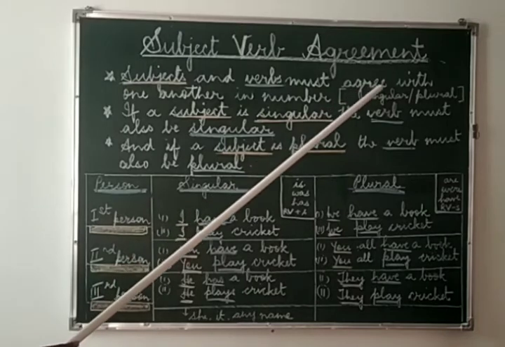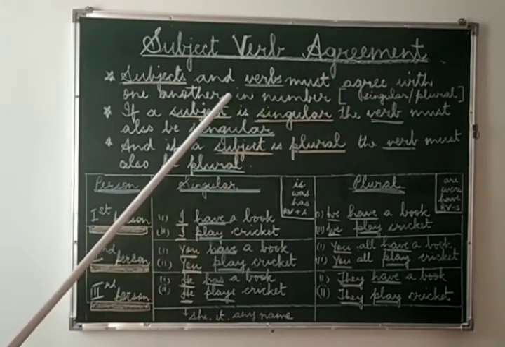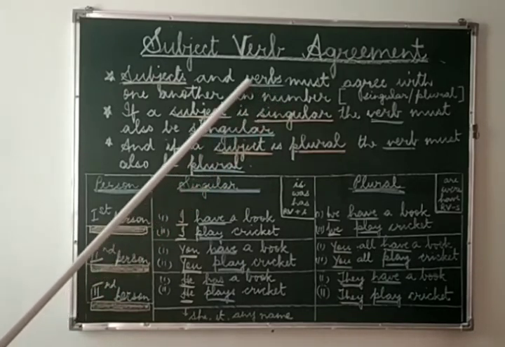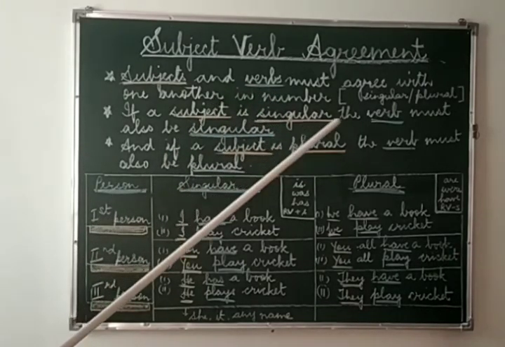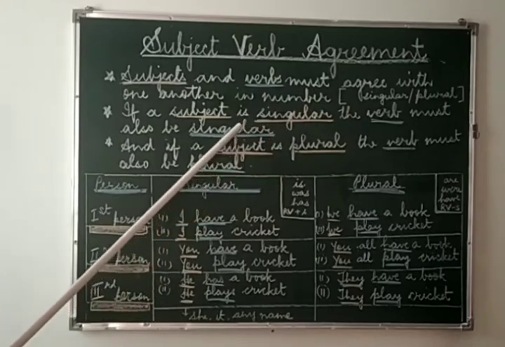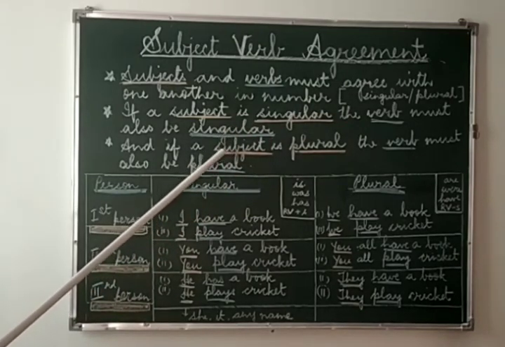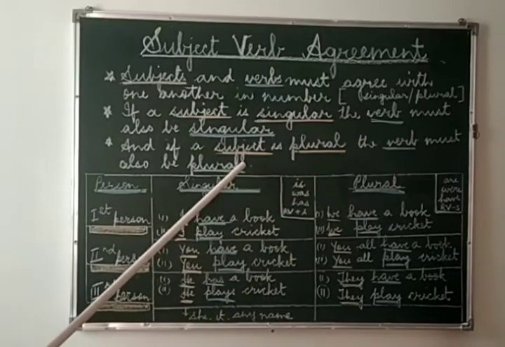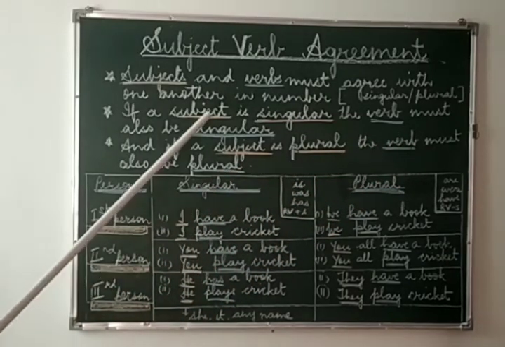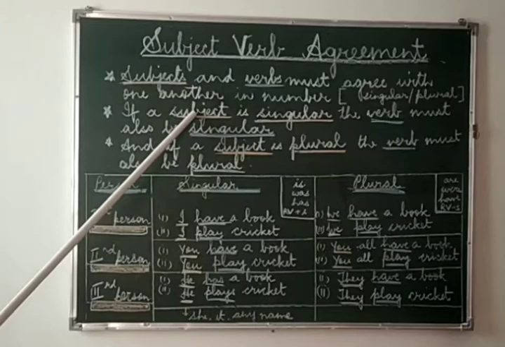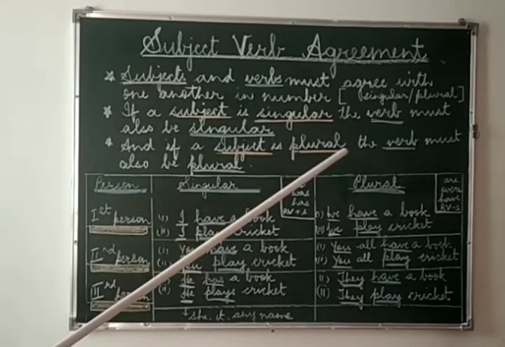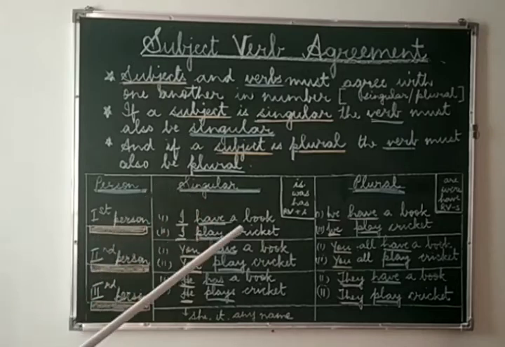Agree means match with one another in number, which means if the subject is singular, the verb must also be singular, and if a subject is plural, the verb must also be plural. Now, what are singular subjects and plural subjects? What are singular verbs and plural verbs? We will study in this chart.